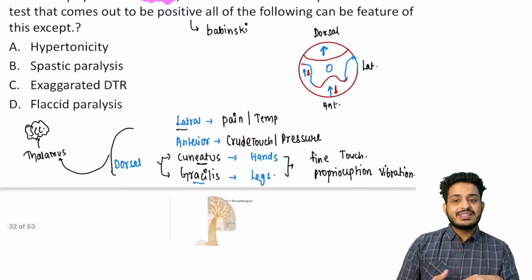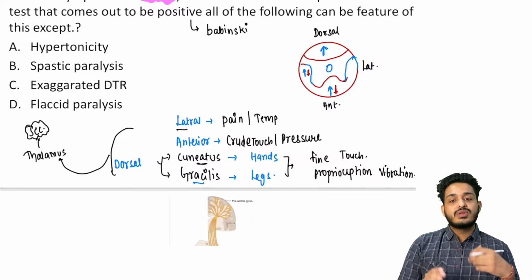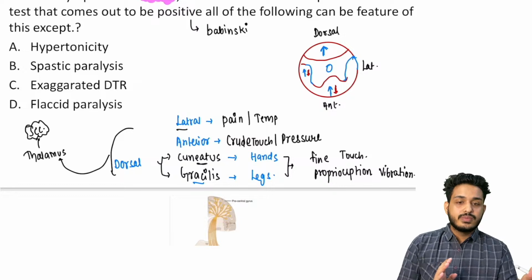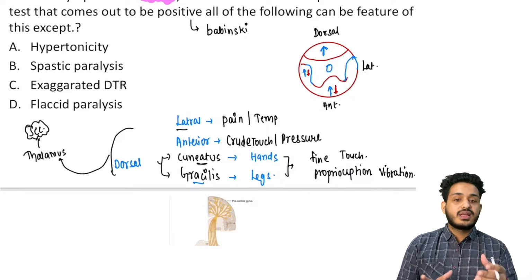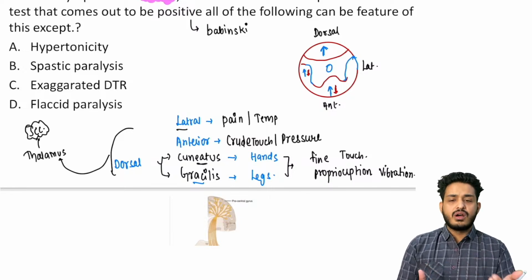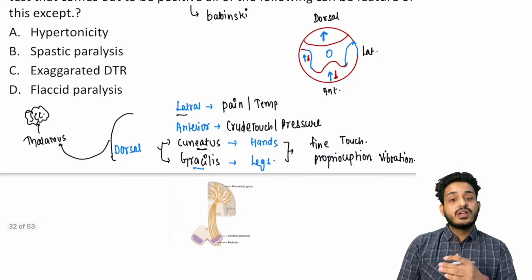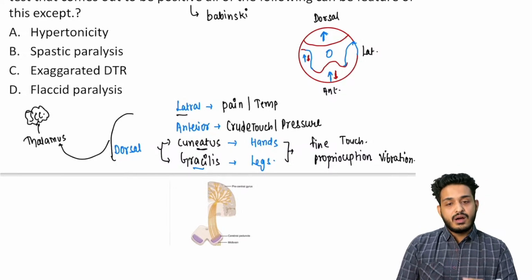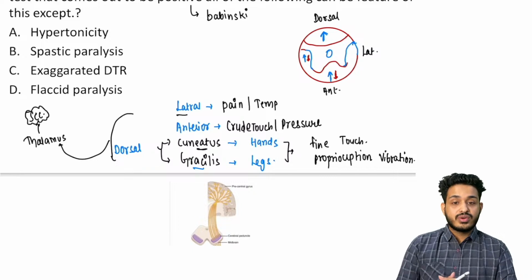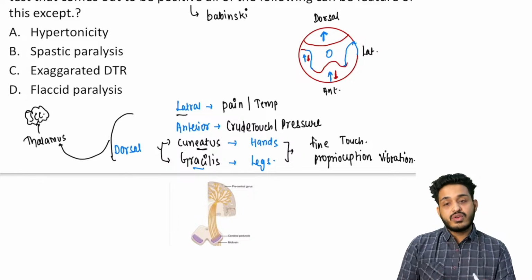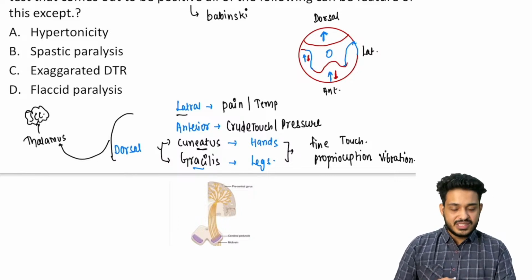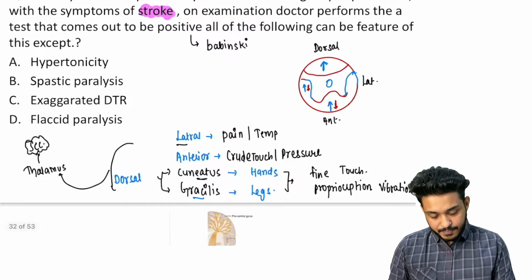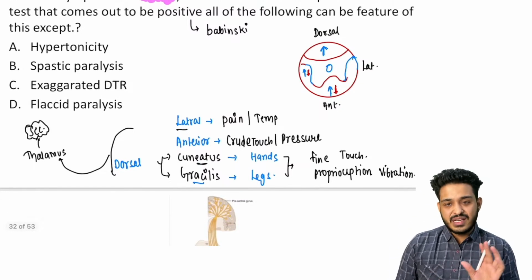If you understand this, then when there is some lesion, you will easily understand what is going to be lost. We are going to discuss some lesions, like if you have an injury due to a knife, there will be a syndrome. What is going to happen? There will be Brown-Sequard syndrome. If you understand the pathway, everything will be easy for you, right? So this is the spinothalamic pathway in brief, right?